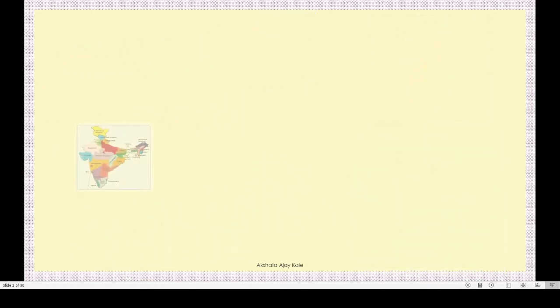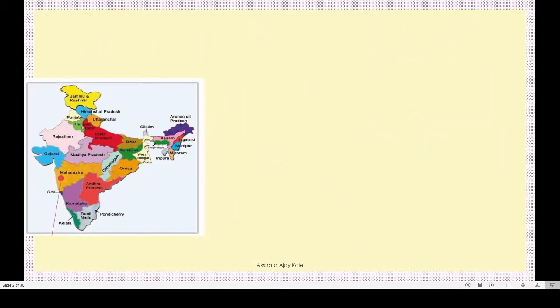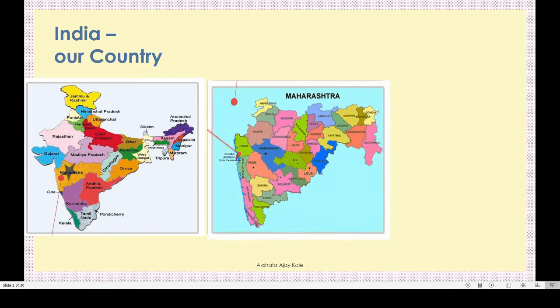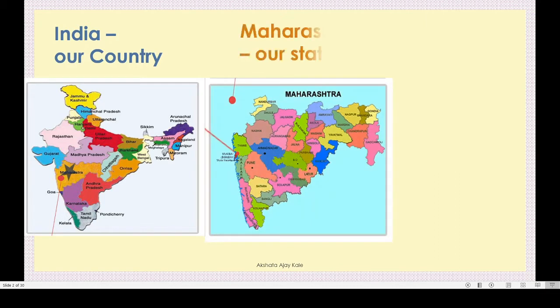Yes, dear children, this is the map of our country, that is India. Here you can see a star, that is nothing but Maharashtra state. Our Maharashtra state is at the west side of India. Our district, that is Mumbai, is to the west of Maharashtra.